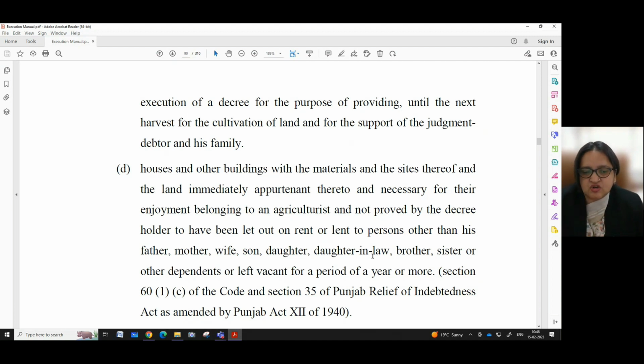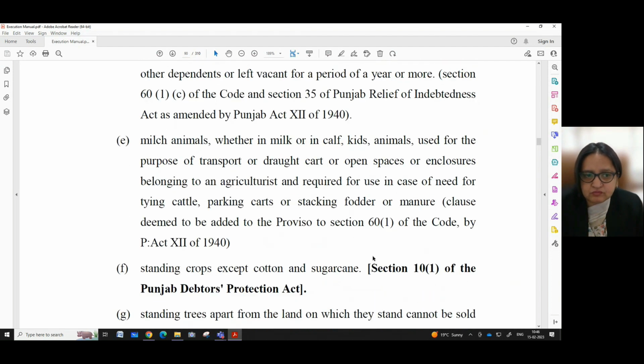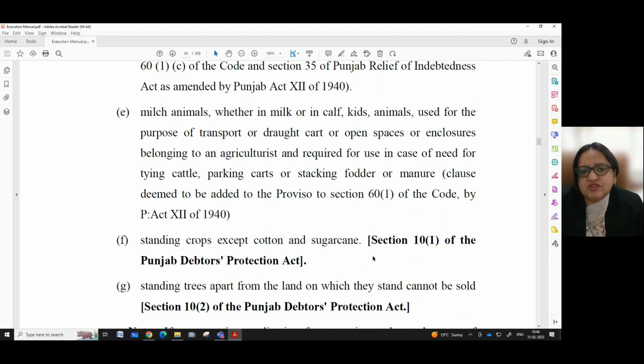Section 60, subsection 1, clause C of the code, and section 35 of the Punjab Relief of Indebtedness Act as amended by Punjab Act 12 of 1940: Milch animals, whether in milk or in calf, kids, animals used for the purpose of transport or draught, cart, or open spaces or enclosures belonging to an agriculturist and required for use in case of need for tying cattle, parking carts or stacking fodder or manure.